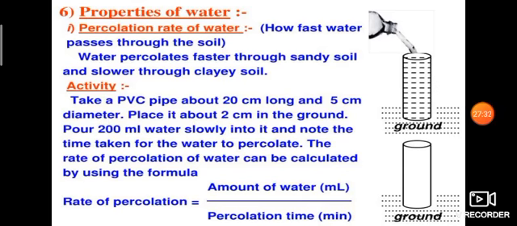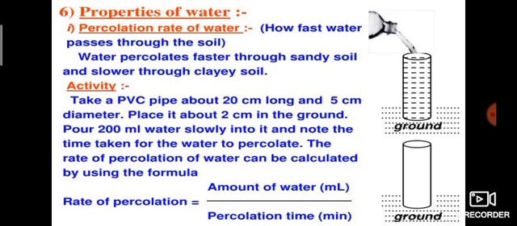Listen, let's do an activity. Take a PVC pipe. Do you know what a PVC pipe is? Yes, water pipes. About 20 centimeter long and 5 centimeter diameter. Place it about 2 centimeter in the ground, which means 18 centimeter is above the land. Pour 200 ml water slowly into it and note the time taken for the water to percolate.